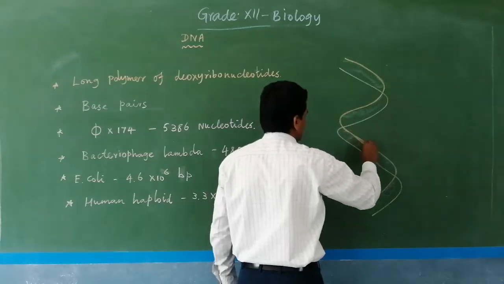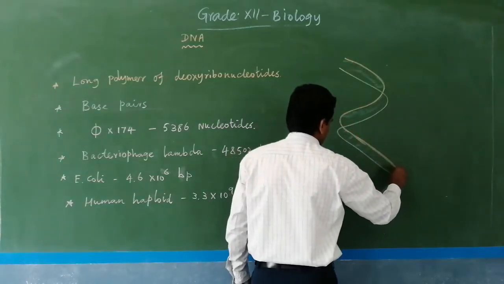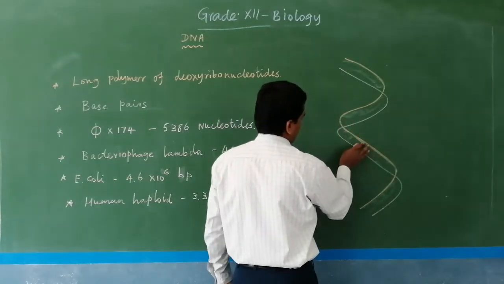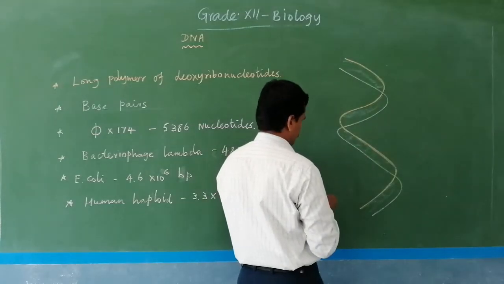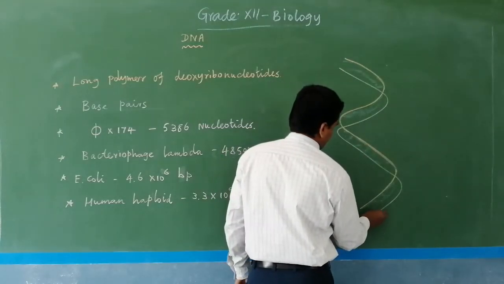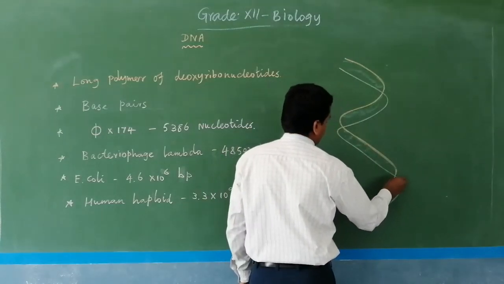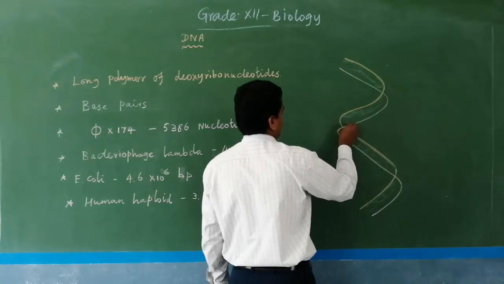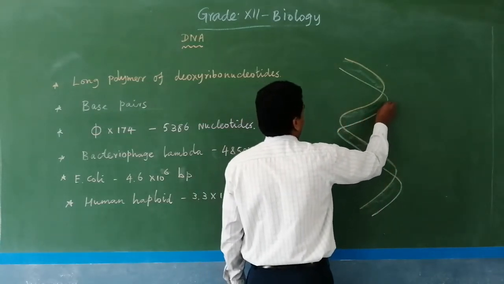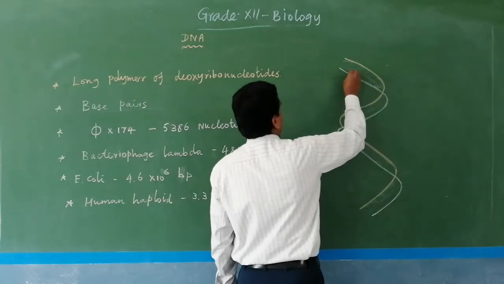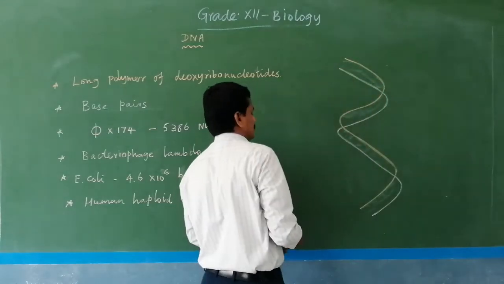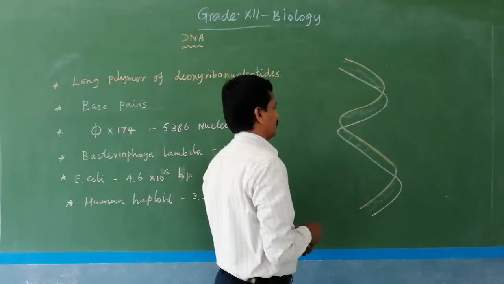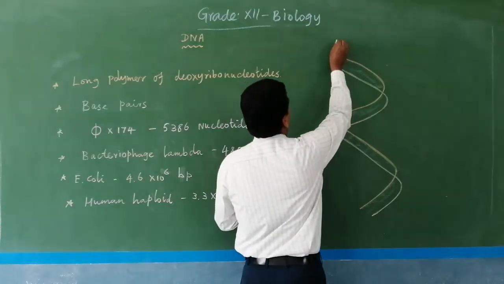Normally DNA contains two helices, one with one color. Normally DNA is colorless and not visible to the normal eye. Only using an appropriate stain like ethidium bromide can we see the DNA under ultraviolet rays.